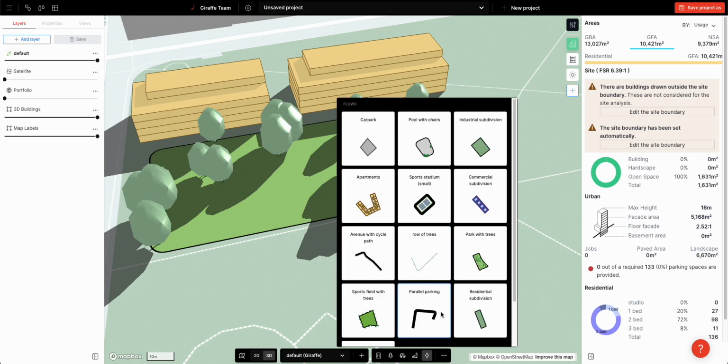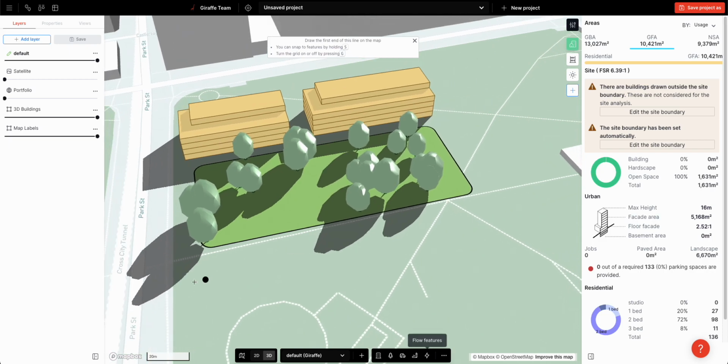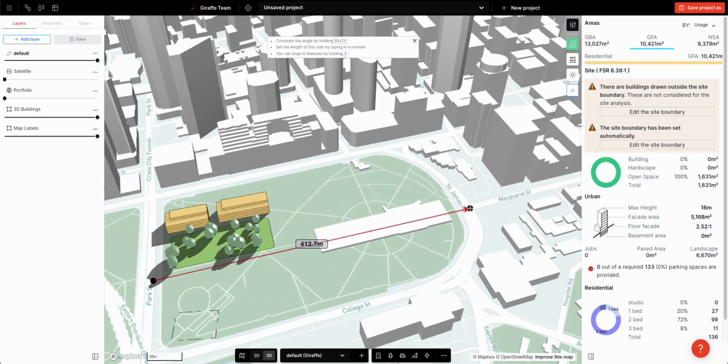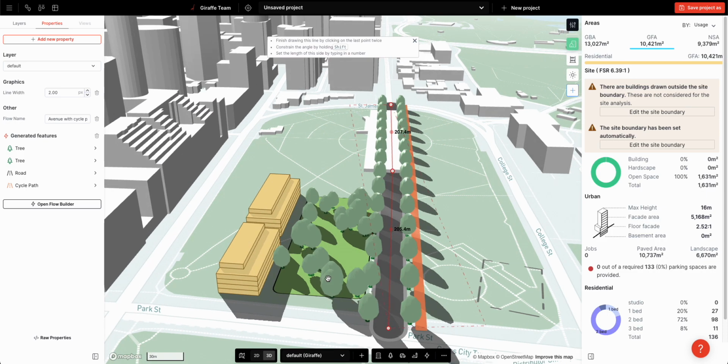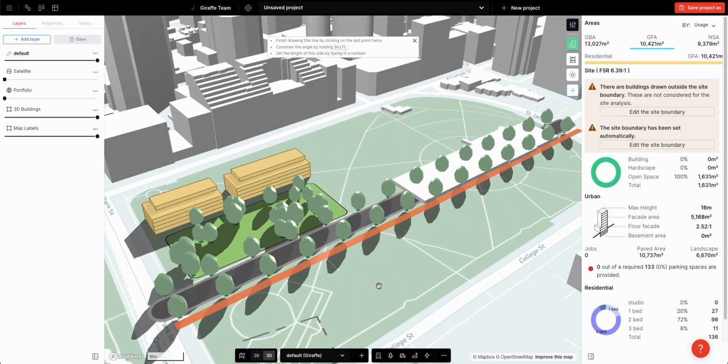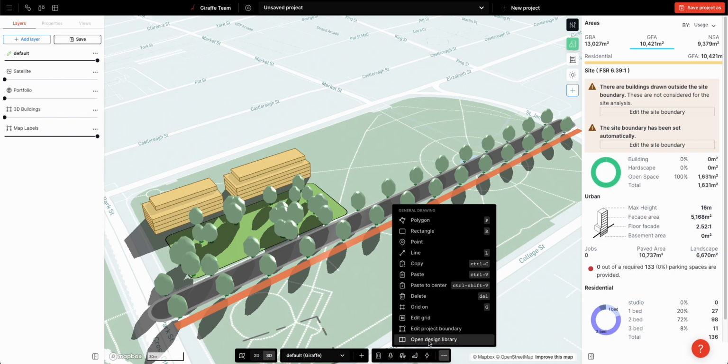And so I just jumped in and grabbed flows from our standard library. So we've got apartments, we've got a swimming pool, we've got an avenue with a cycle path, which we could create down Macquarie Street. There you go. So it comes with some road and some cycle path and some trees. But what's really exciting about flows, the way we've architected them, is that you're able to create your own and then leverage the design library to bring them in. So I'll show you what that means.